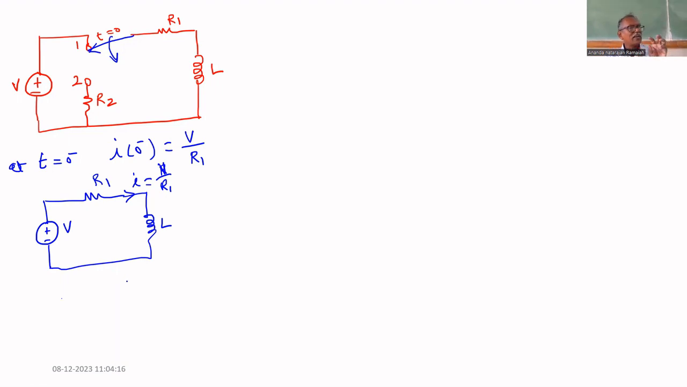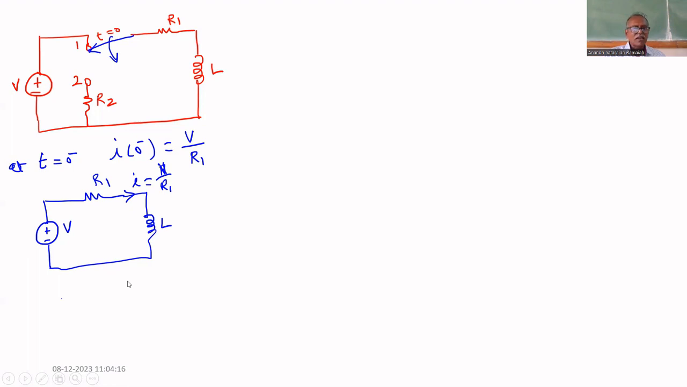If we transfer from position 1 to 2, the inductor will not change its status immediately. That is the nature of the inductor. It retains its state. What is the state? Current through the inductor is V by R1. It will maintain that current even at 0 plus, just as a capacitor has some voltage, like that the inductor will have current.